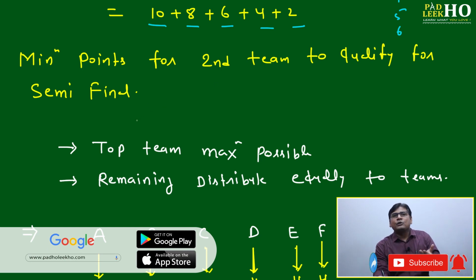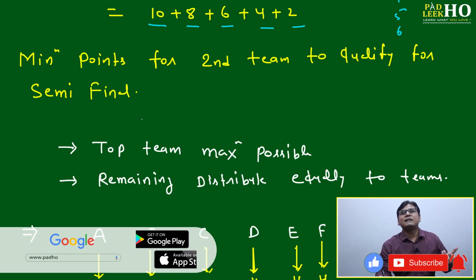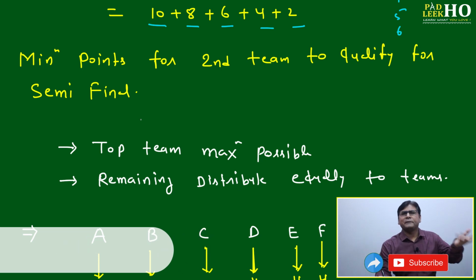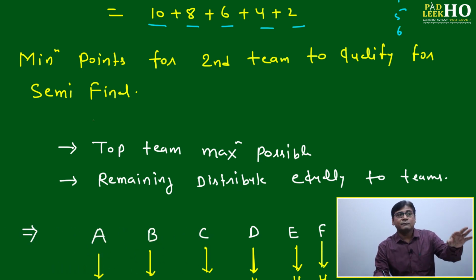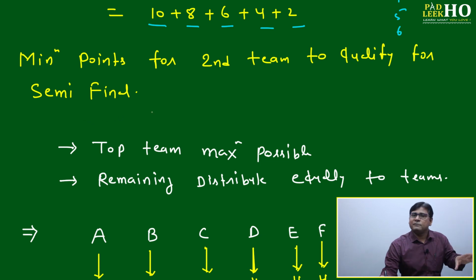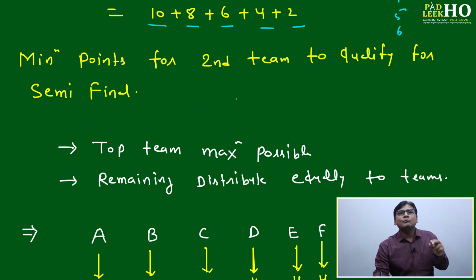Here the stages of the tournament are the league matches, after the league matches directly the semi-final, and after the semi-final will be the final. That we are not interested in right now, because the question is asking only about the semi-final. Minimum points for the second team to qualify for the semi-final means any of the teams out of these 6, one is qualified based on the highest points. Maybe it is 10 or less than 10. More than 10 they cannot get.